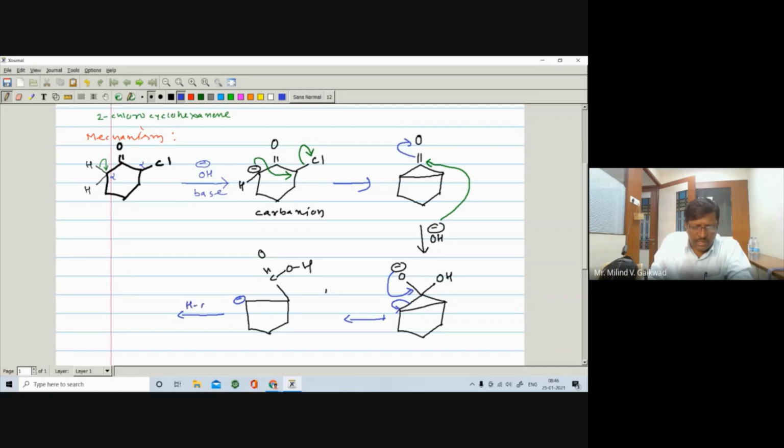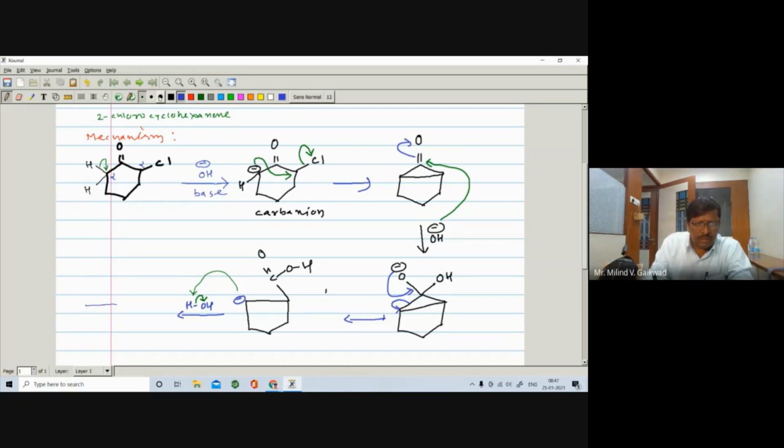So here is the H, here is OH. It undergoes protonation. How? This sigma bond opens on this OH: negative, H positive, and this negative will attack on this H positive. So it undergoes protonation, and you are getting the final compound,